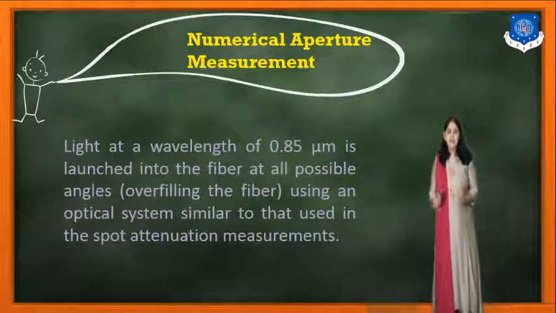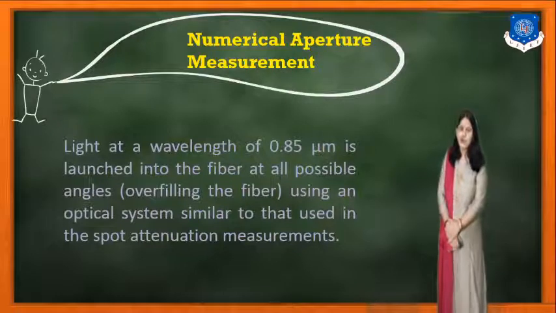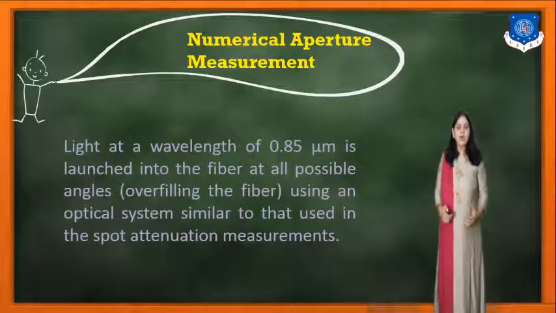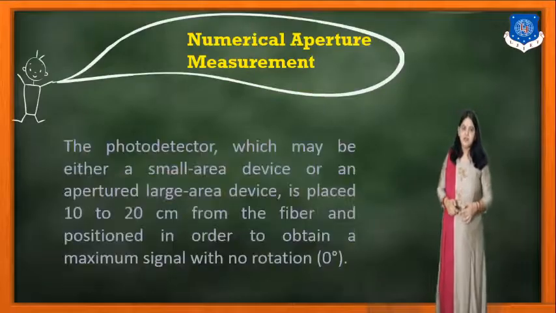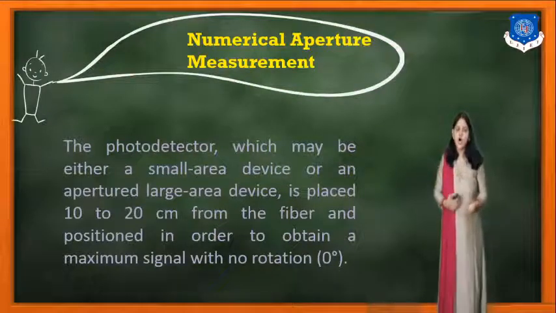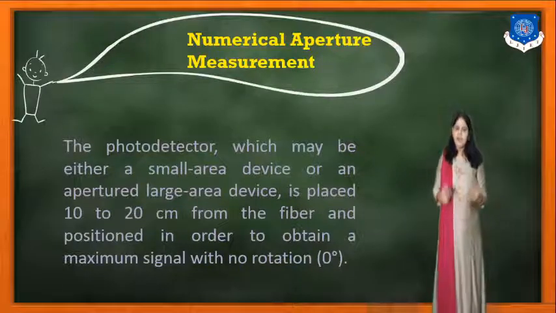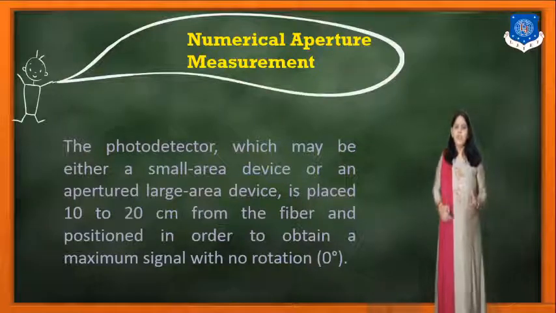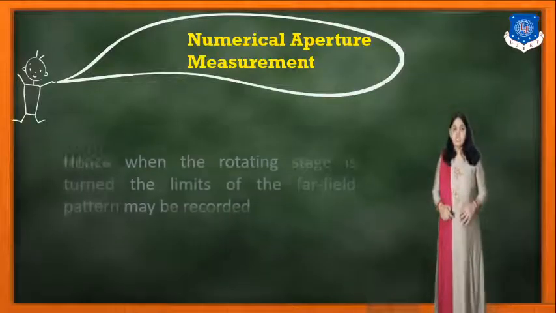Light at a wavelength of 0.85 micrometer is launched into the fiber at all possible angles using an optical system which is similar to that used in spot attenuation measurement. The photodiode, which may be either a small area device or an aperture large area device, is placed 10 to 20 centimeters from the fiber and positioned in order to obtain the maximum signal with no rotation, that is the 0 degree.